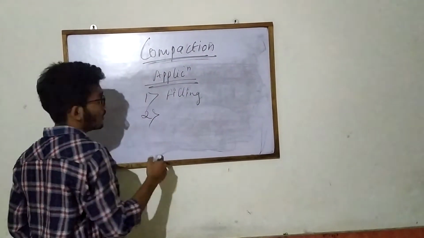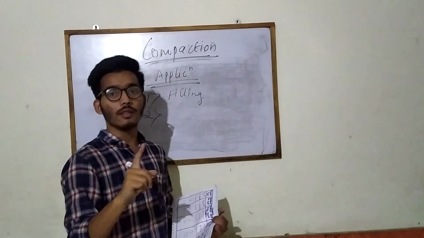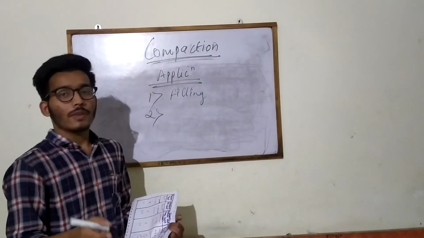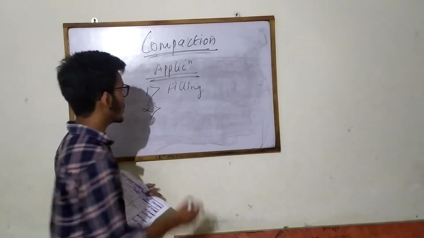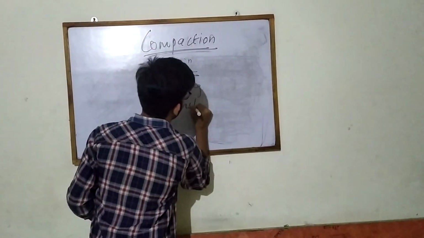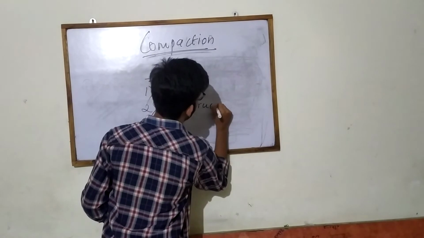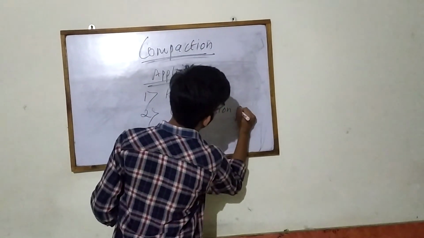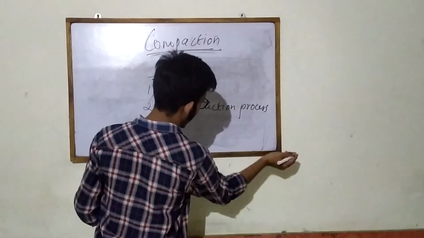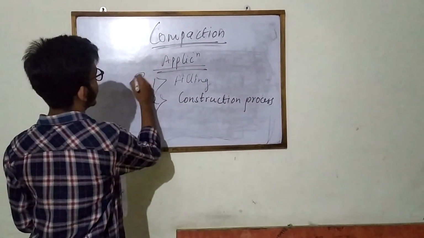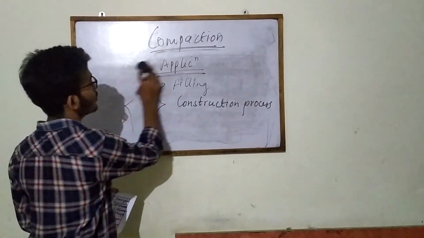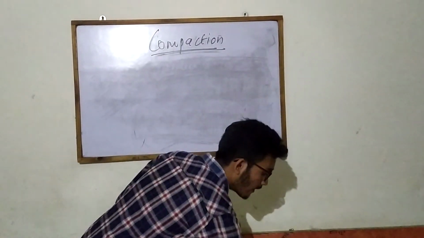Secondly, it is importantly needed for the construction process before building any building, road, railways, or bridges. These are the applications of compaction, and now we have to see the advantages of compaction.